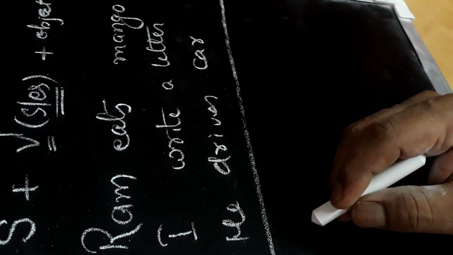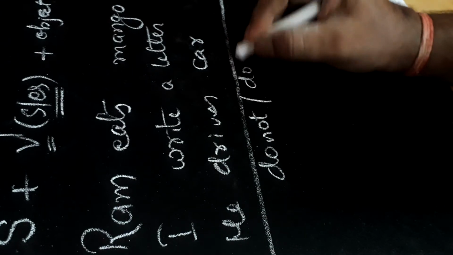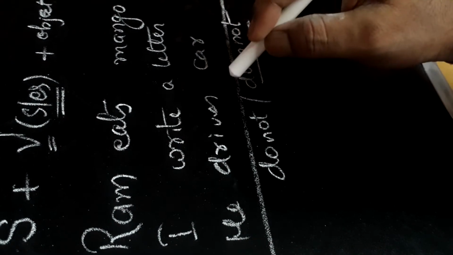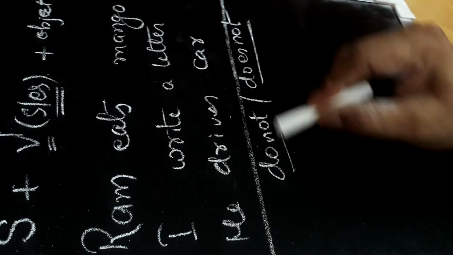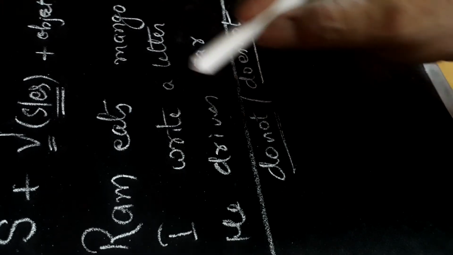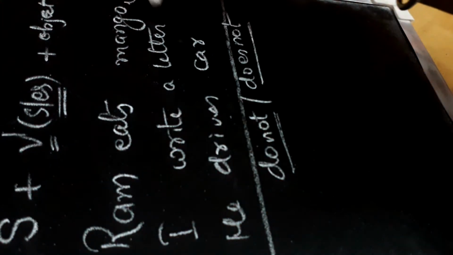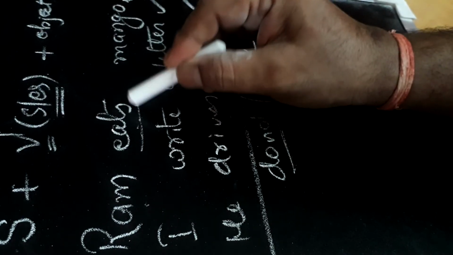If we want to write negative of these sentences, then we use do not or does not. Does not is used where we use S or ES. Do not is used where we simply use V1. Let us see these examples here. We have written Ram eats mango. Here we have used s.